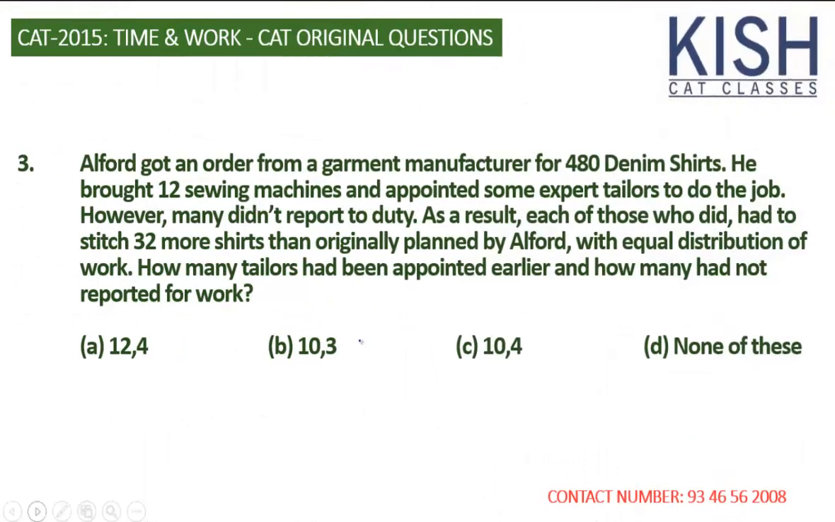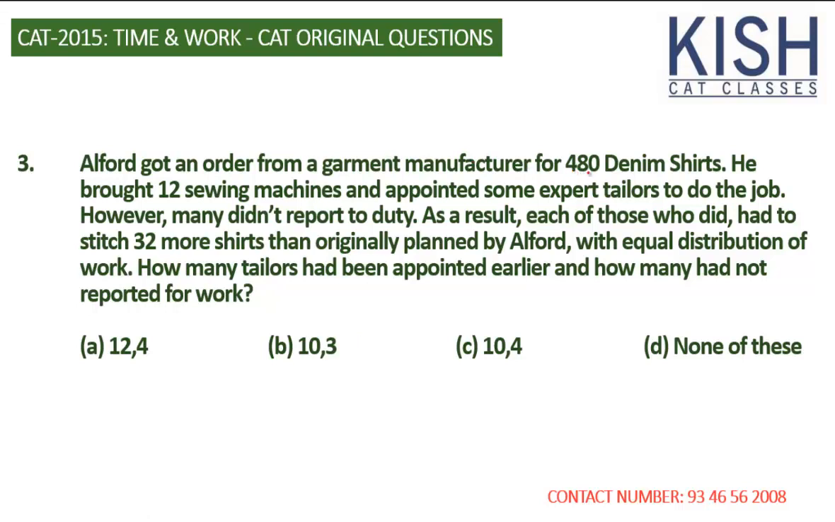Walford got an order from a garment manufacturer for 480 denim shirts. He bought 12 sewing machines and appointed some expert stylers to do the job. Now, I suggest you not read the next statement and try to understand the statement that we have read.